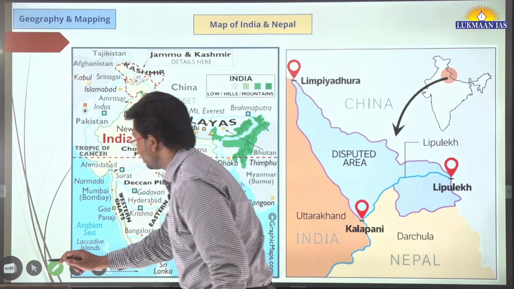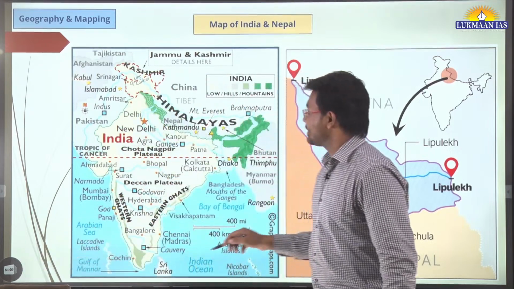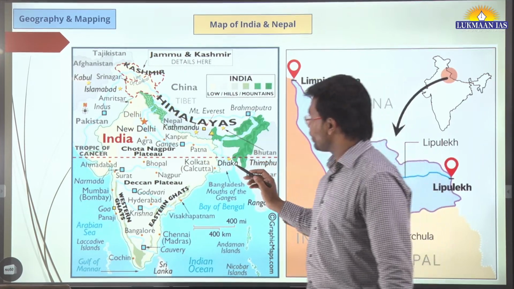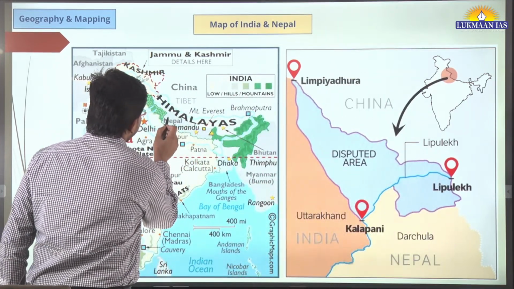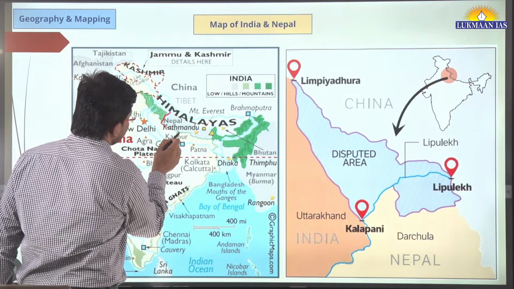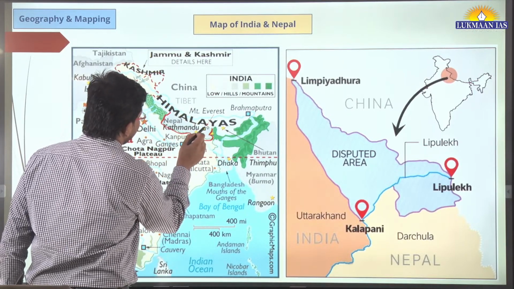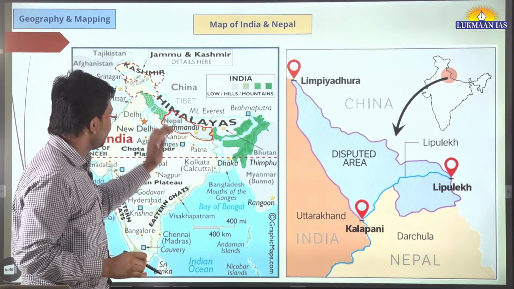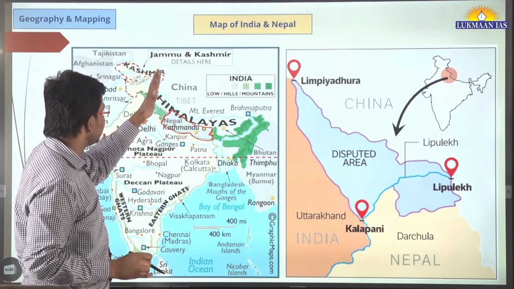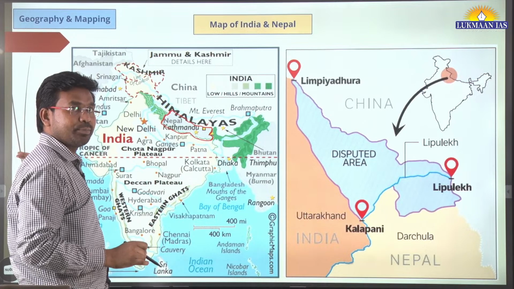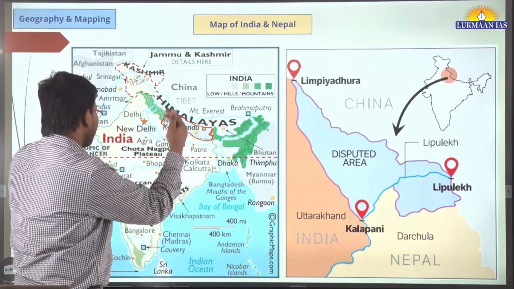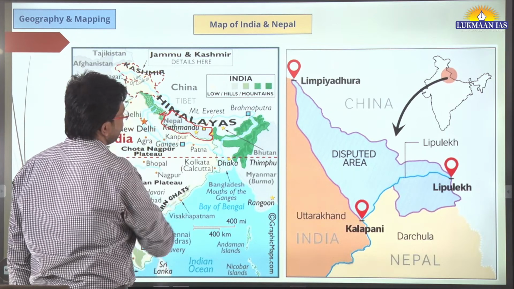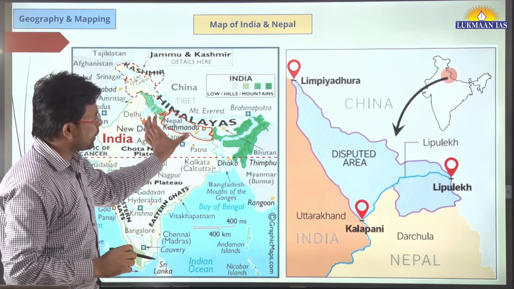Over here, as we can see in this map, this is the physical map of India broadly, but over here we can also locate Nepal. So Nepal is located towards the northern side of India. This is the map of Nepal. This is just above India, right? So India has, let's say, a western portion and an eastern portion, but Nepal is just over here. So this is the location of Nepal.